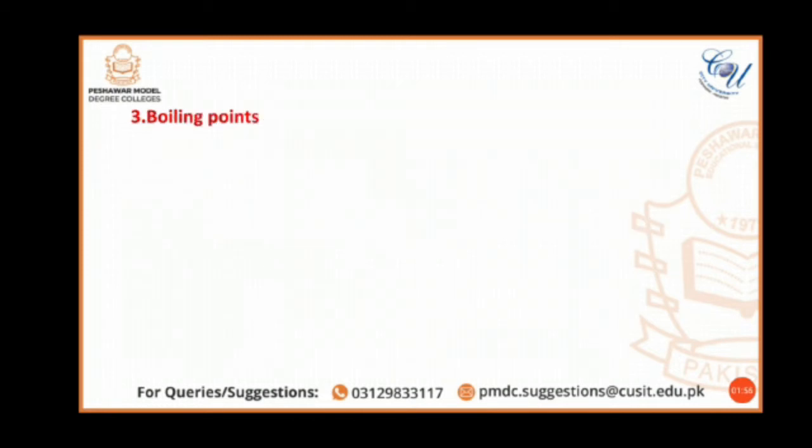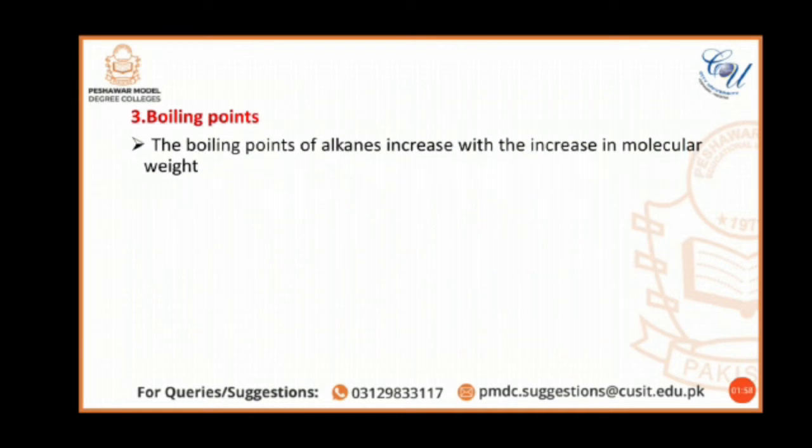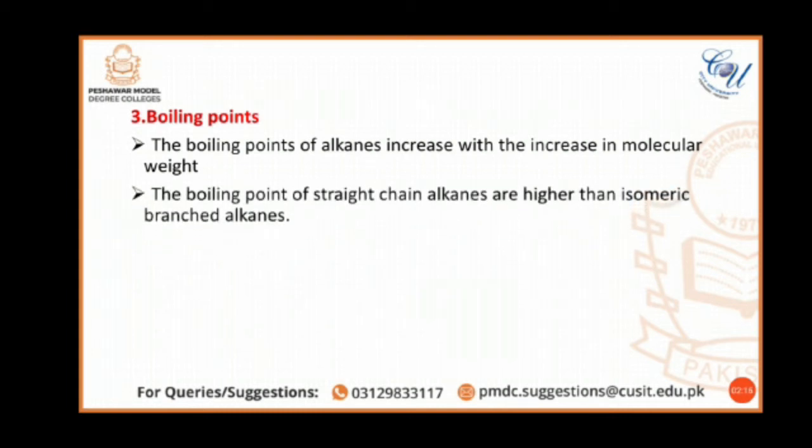Next is the boiling point of alkanes. The boiling point of alkanes increases with increase in molecular weight. It means that the greater the number of carbon atoms in the structure formula of alkanes, the higher will be the boiling point, and vice versa. Similarly, the boiling points of straight chain alkanes are higher than those of branched alkanes.